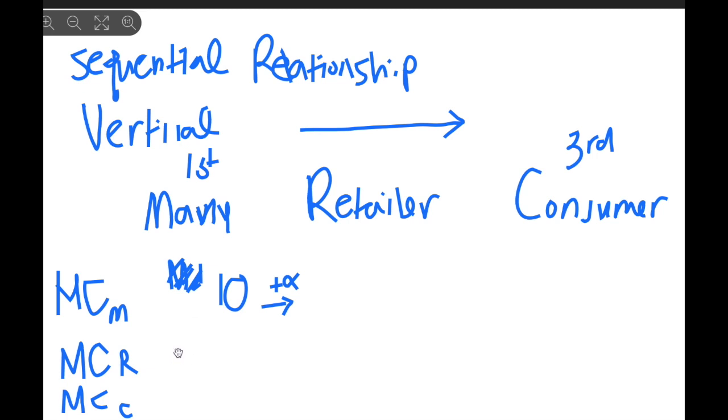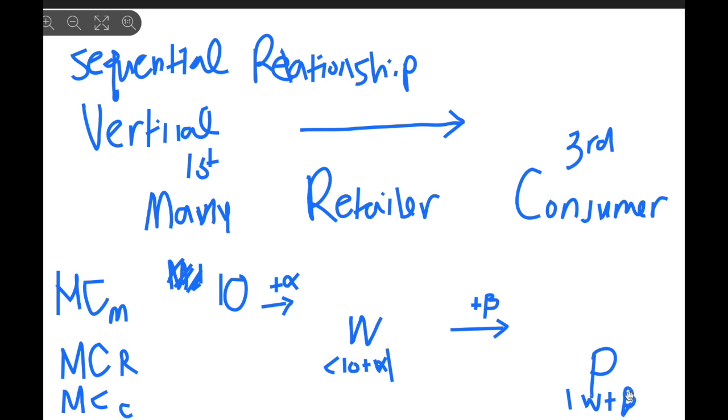Price of the manufacturer, and it becomes the marginal cost of the retailer, W, okay? And what about the second step, from here to there? From W, the marginal cost of the retailer, they want to charge some more to make some profit, positive profit, and it becomes P. So W is 10 plus alpha, and P is W plus beta, right? So what we're seeing is they are creating some profit.